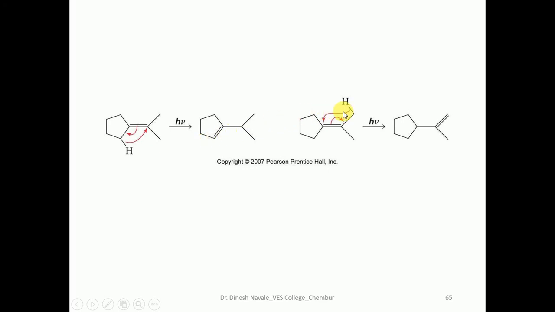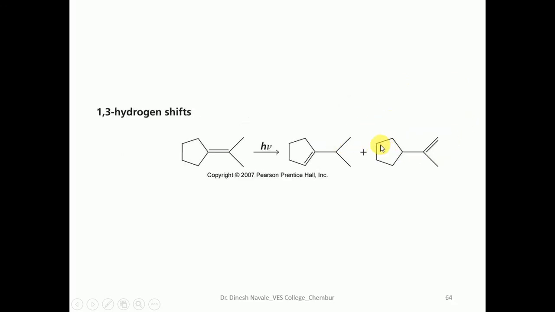If the hydrogen atom is migrated from another carbon atom, from carbon number 1, carbon number 2 to the carbon number 3, it will also be a 1,3 hydrogen atom shift with formation of this product. So that's why there is a formation of two products, depending upon whether the hydrogen atom is migrated from this carbon atom or this carbon atom.